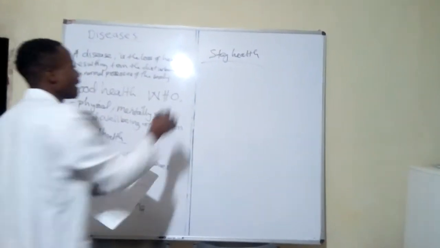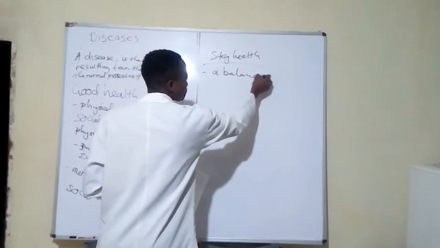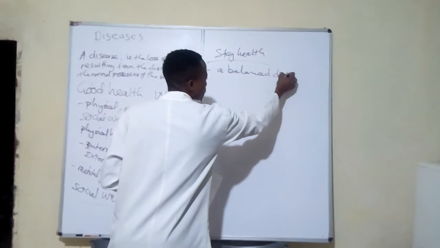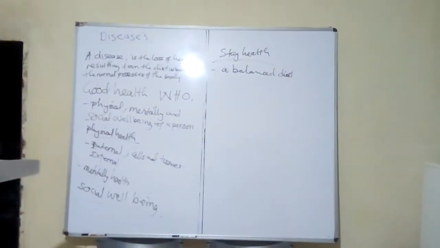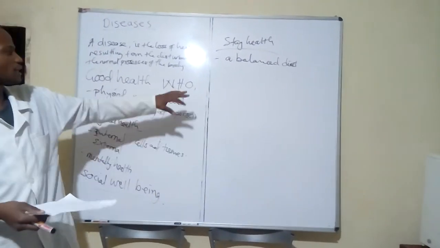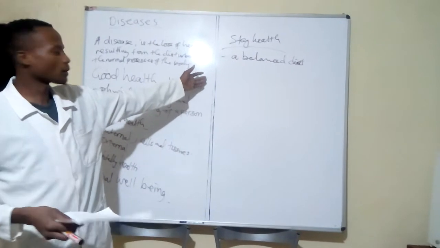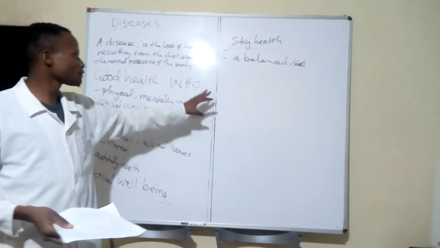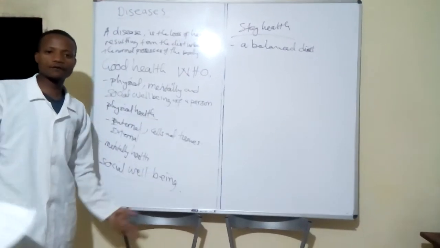One, by having a balanced diet. So you can maintain good health by having a balanced diet. You should not miss a day without eating a fruit. You know, fruits are cheap. You have bananas, you have oranges. An orange is quite expensive. We have apples. We have many types of fruits.